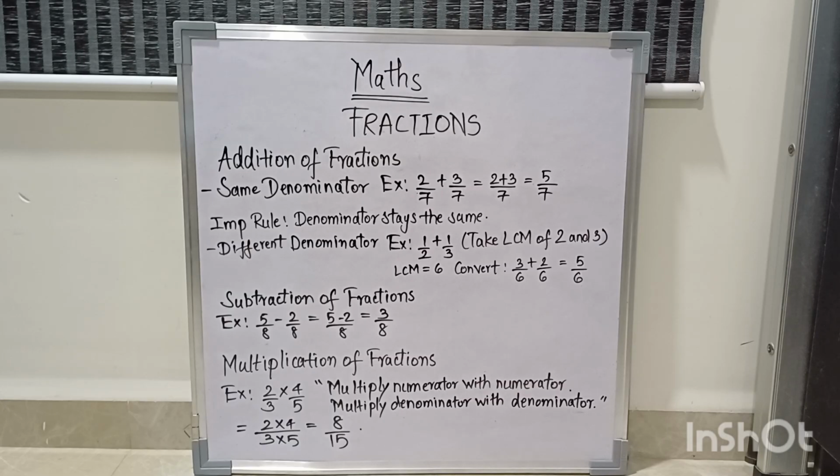Now subtraction of fractions. Subtraction of fractions is very simple. 5 by 8 minus 2 by 8, that is 5 minus 2 by 8, which is 3 by 8. Now you must be worrying that in subtraction of fractions also there can be different denominators. Like I said, if there are different denominators, you have to take the LCM here also. So that's how you can do subtraction of fractions.